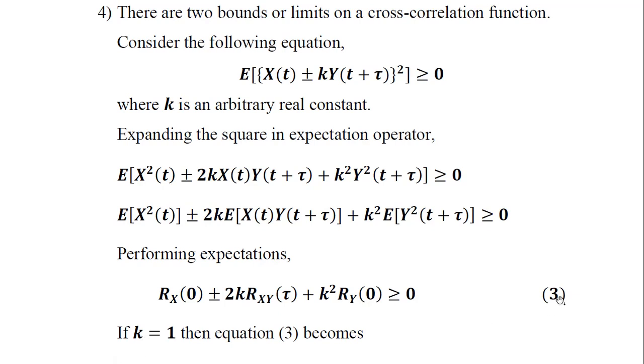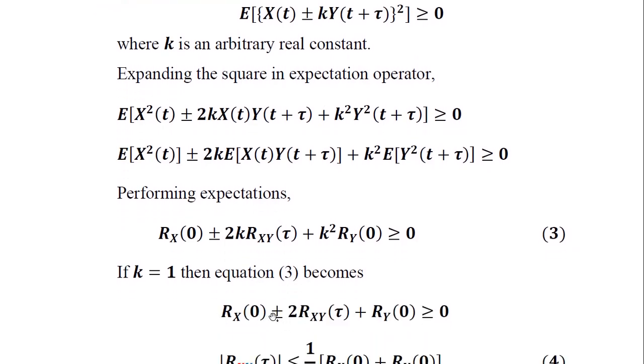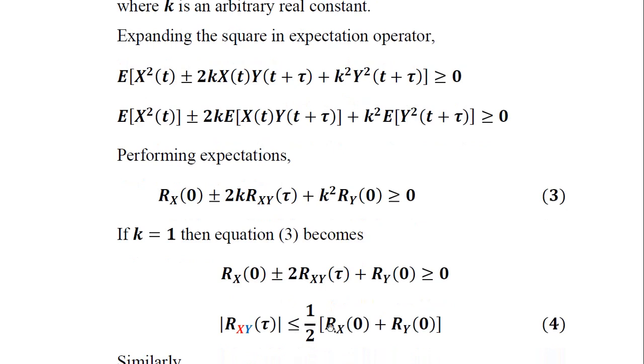This is the autocorrelation function of the random process y alone. Now in equation 3, if k assumes a value of 1, the equation becomes Rx(0) plus or minus 2 Rxy(tau) plus Ry(0), since k square becomes 1. So 1 is substituted in place of every occurrence of k, and the equation is manipulated as below.